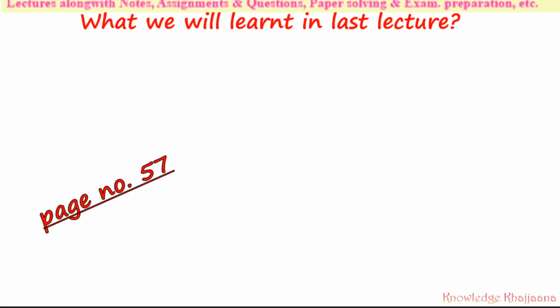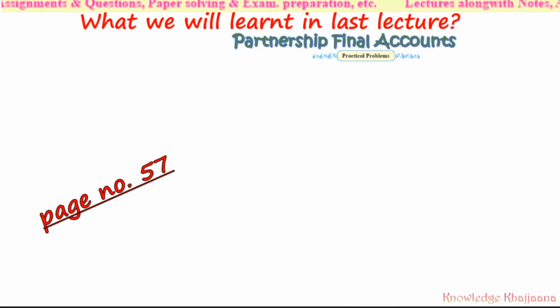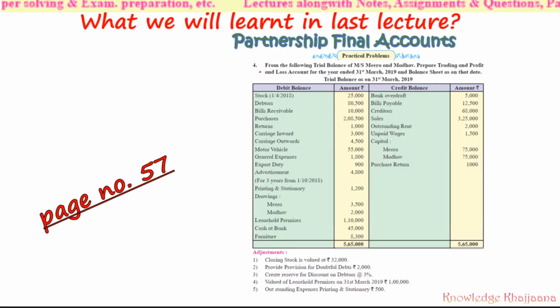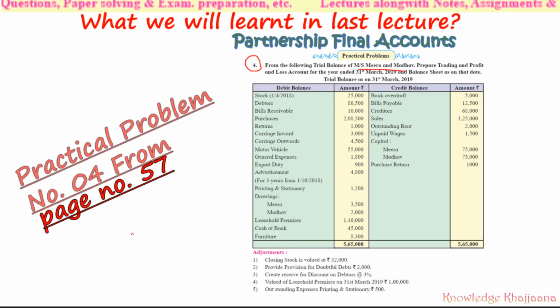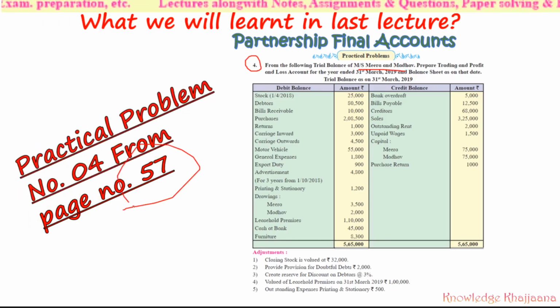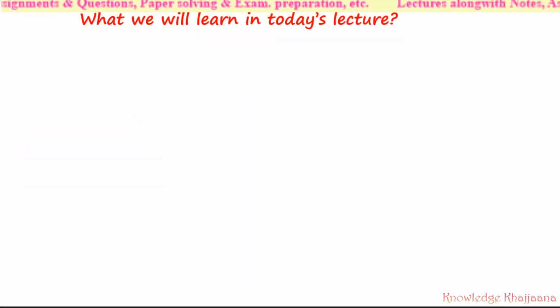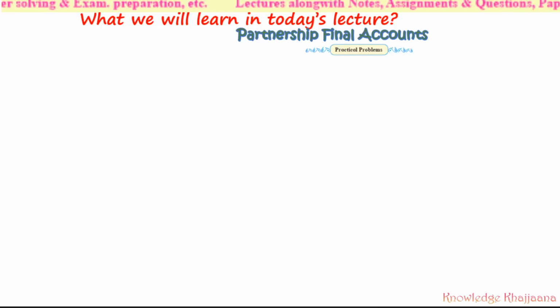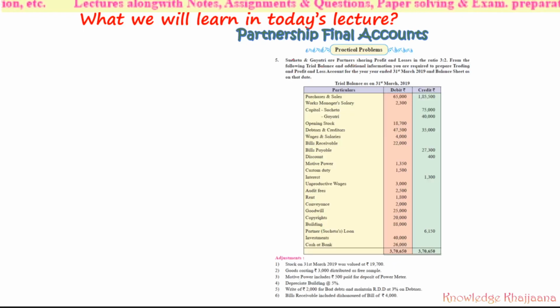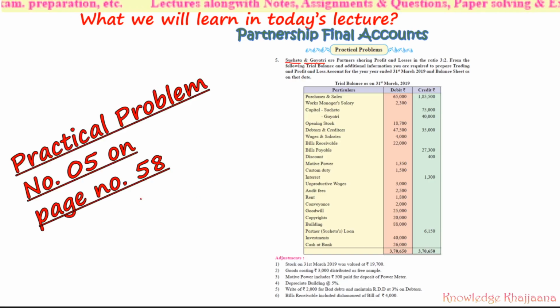What did we see in our last lecture? In our last lecture, we completed practical problem number 4, that was of Mrs. Meera and Madhav, which was given on page number 57. And what are we learning today? Today we are going to cover practical problem number 5, that is of Sucheta and Gayatri. These are the two partners. This practical problem is given on page number 58.